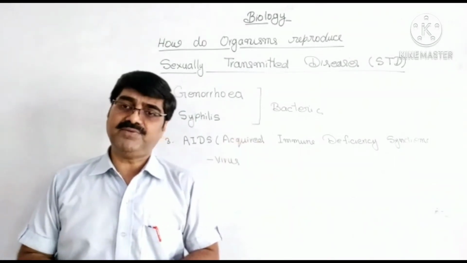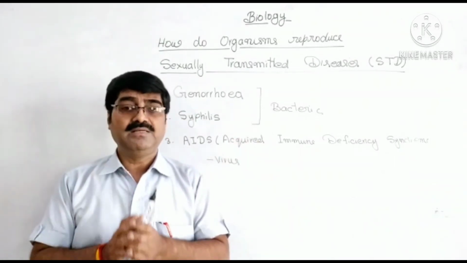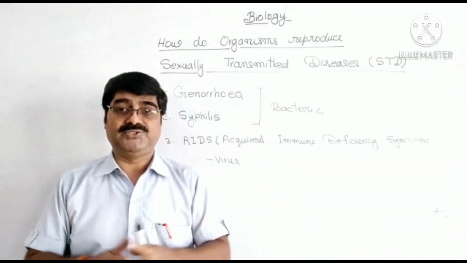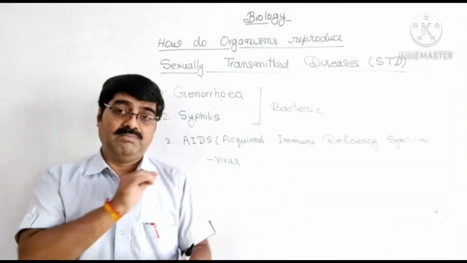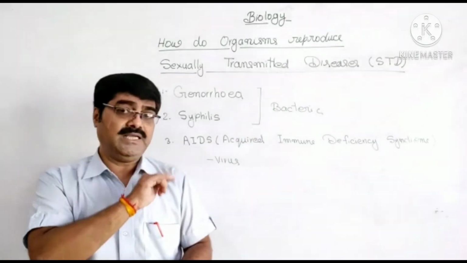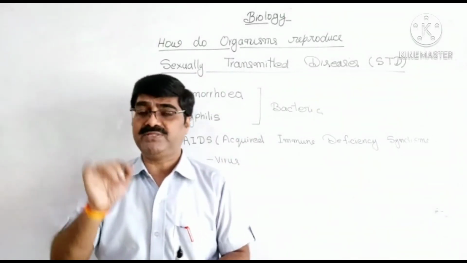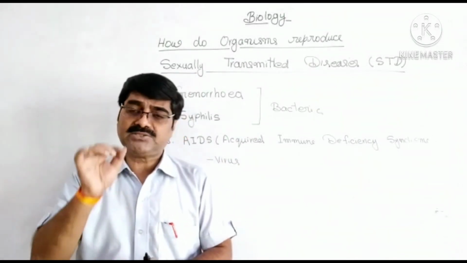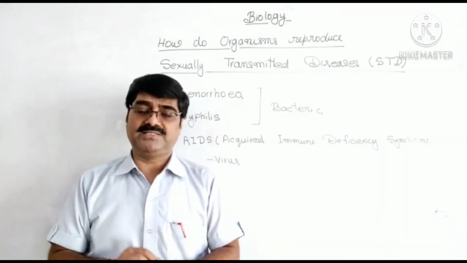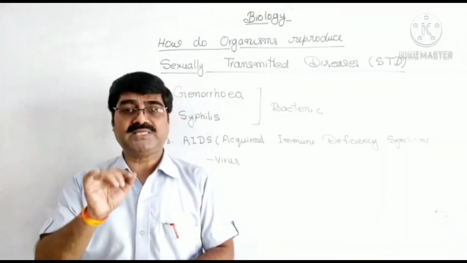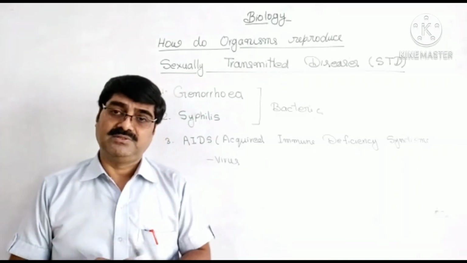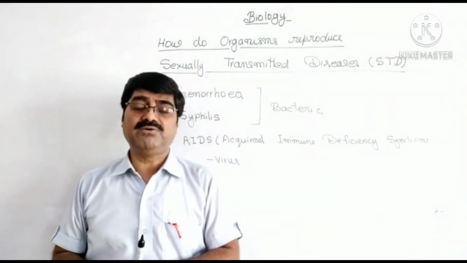Gonorrhea and syphilis are caused by bacteria. That's why they are curable diseases. They can be controlled. But the third one, AIDS, acquired immune deficiency syndrome, is caused by the HIV virus, human immunodeficiency virus. This disease is not cured easily.